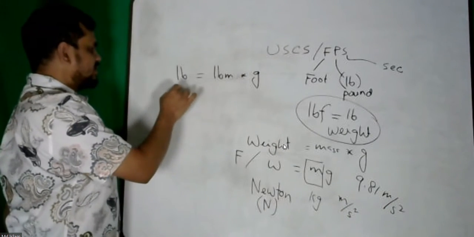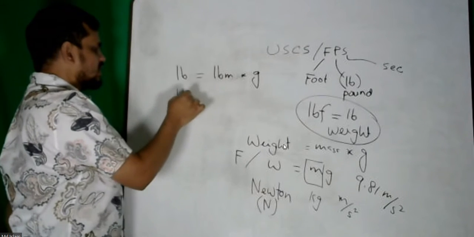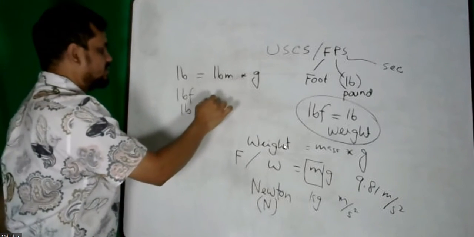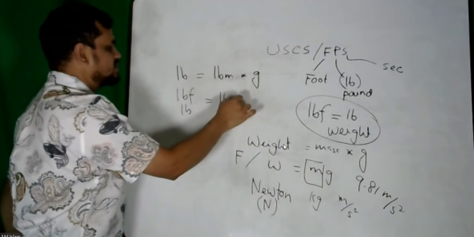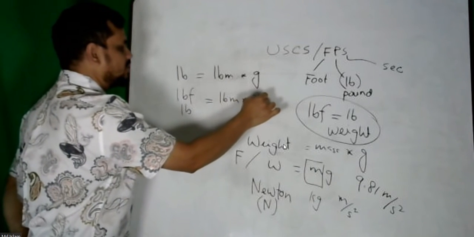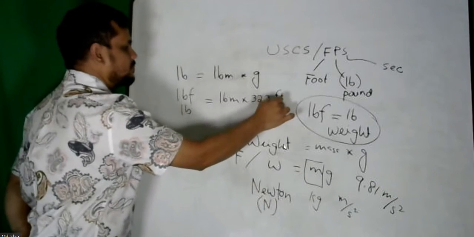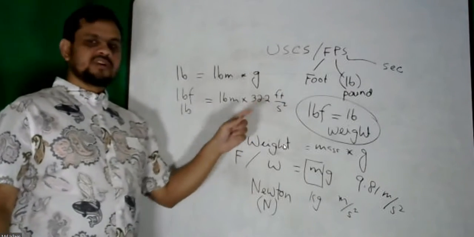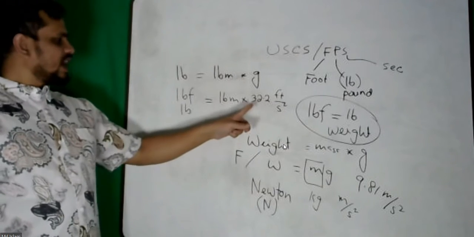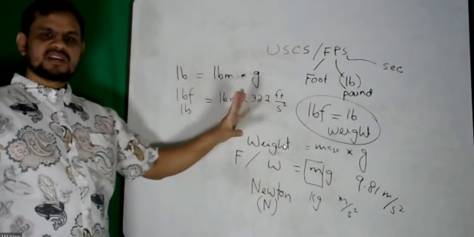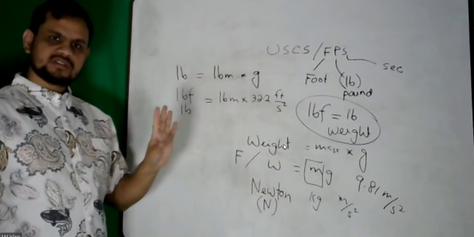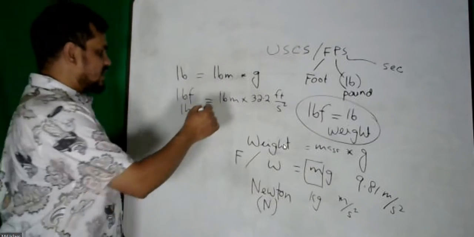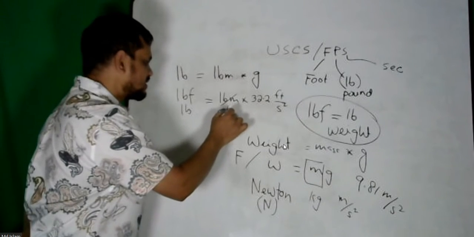In US units, pound force or pound, same thing, equals pound mass times 32.2 feet per second square. So g is 32.2 feet per second square. Actually it is 32.174 something, but 32.2 is a good number. Again, this is pound mass. Sometimes we call this slug.